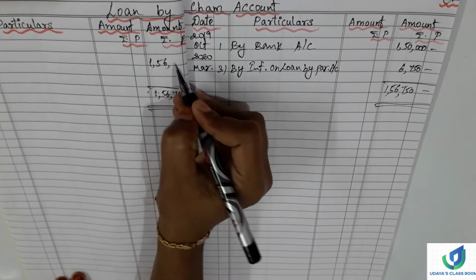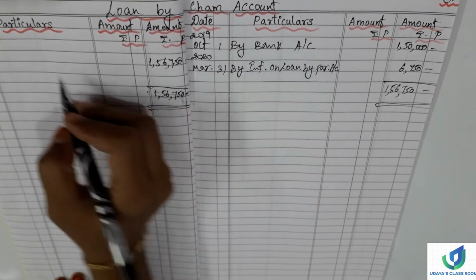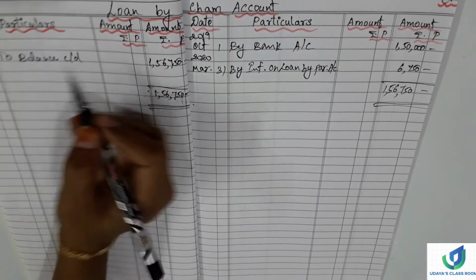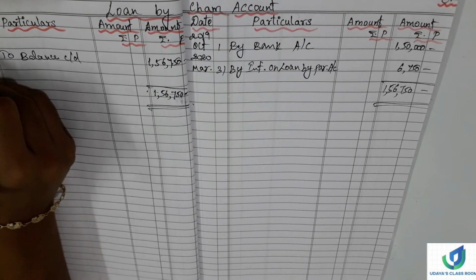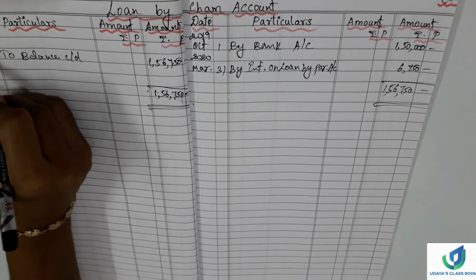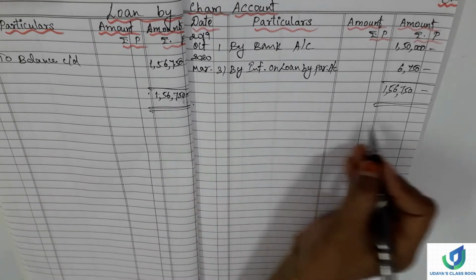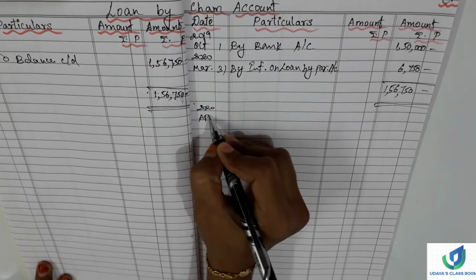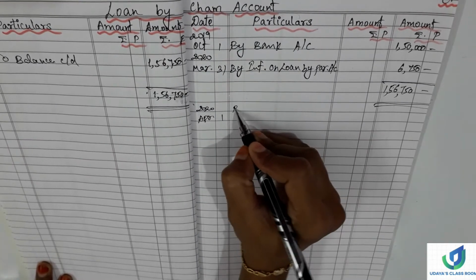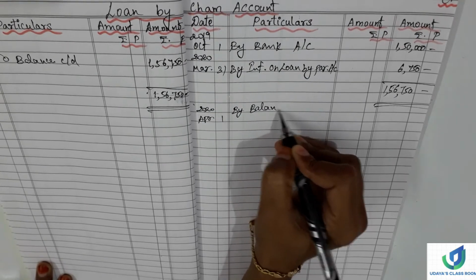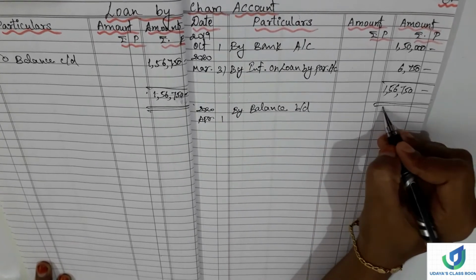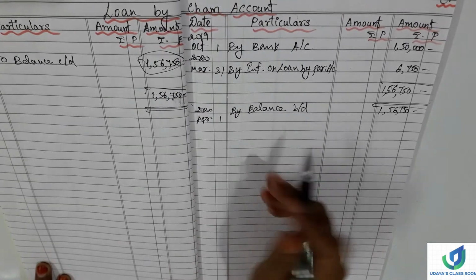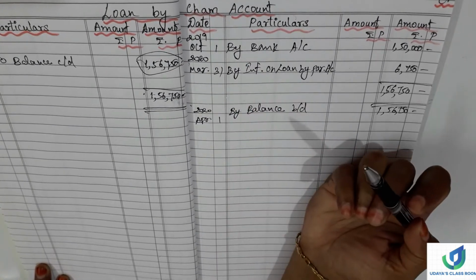The balance we can write to balance carry down the same way. 2020 March 31st balance, closing balance it is. This would be the opening balance for the next year. 2020 April 1 by balance brought down. 1,56,750. So this is the balance, loan account balance of Charm account.